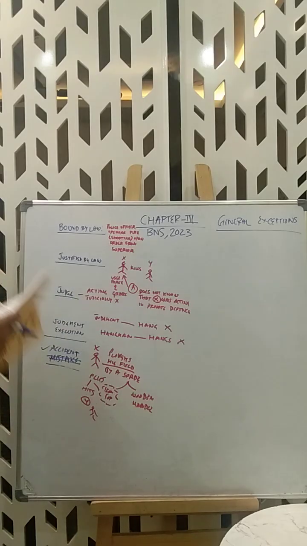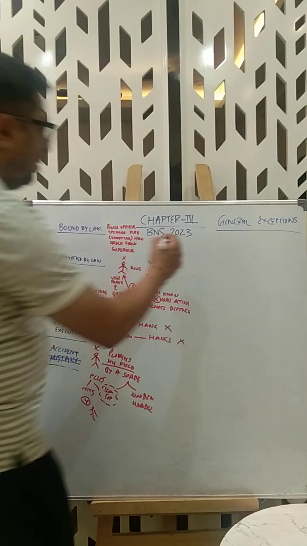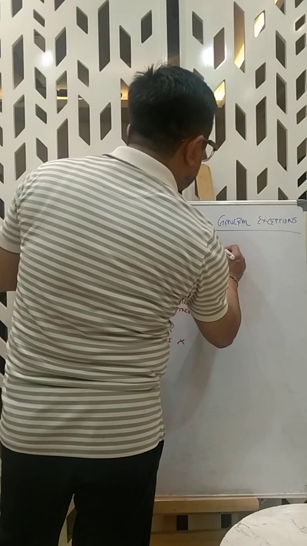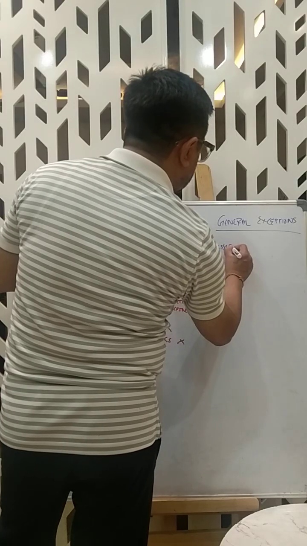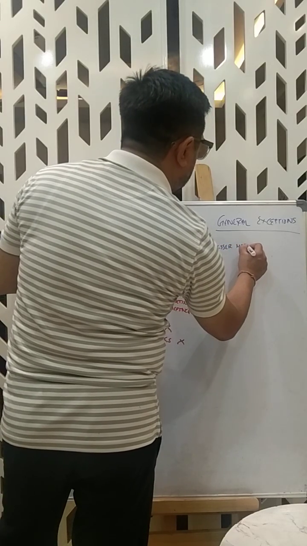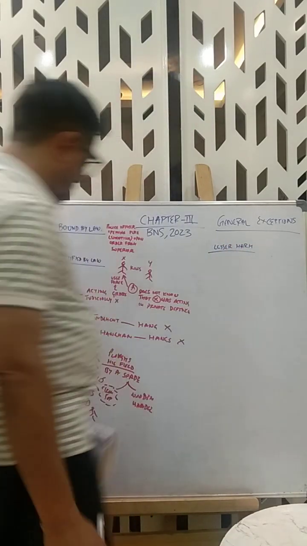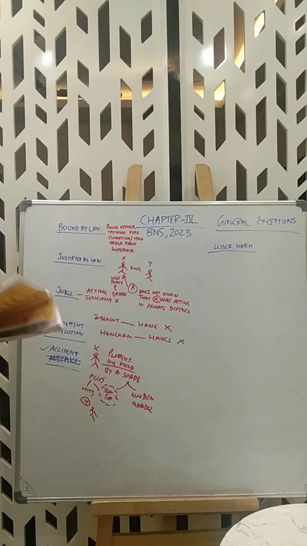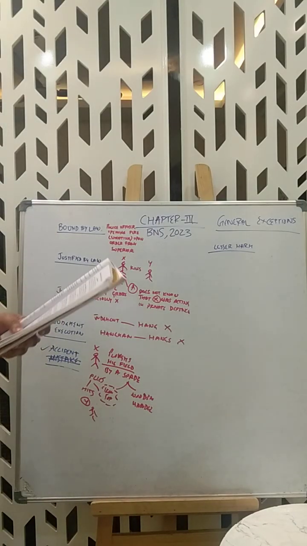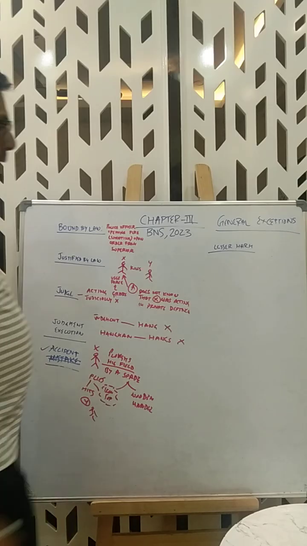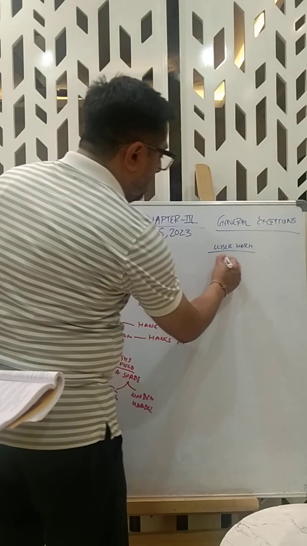Now we'll come to the concept of lesser harm. Now what is lesser harm? I'll put it in a very simple way. Suppose this is a big ship.